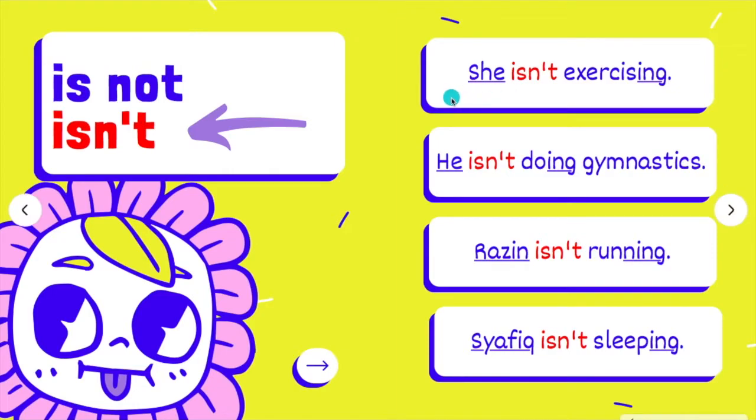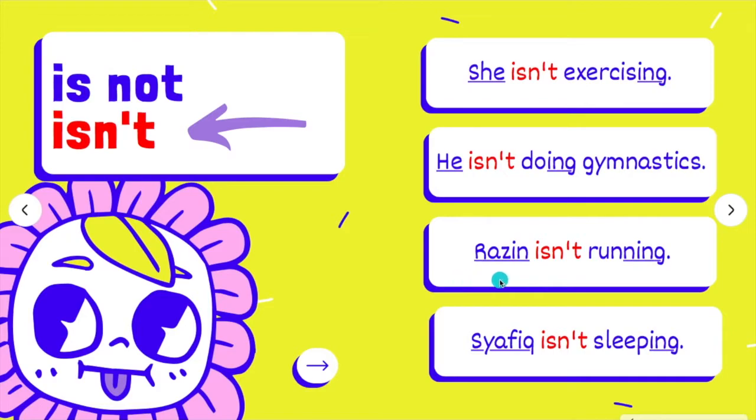Right? Let's look at the examples. She isn't exercising. Full stop. She here is only one person. Next, let's look at the second example. He isn't doing gymnastics. Full stop. He is only one person.